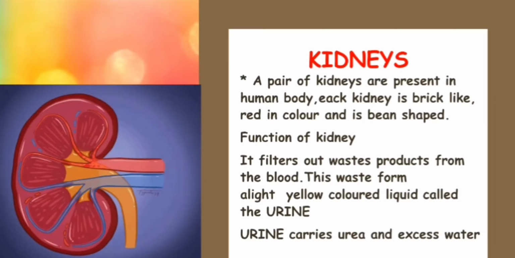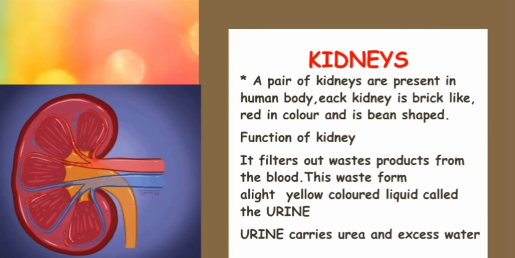The kidneys are present at the back side of your body, below the chest region, near the lower side of the vertebral column. These kidneys are connected through tubes called ureters.